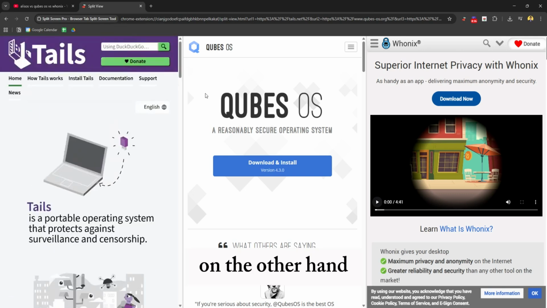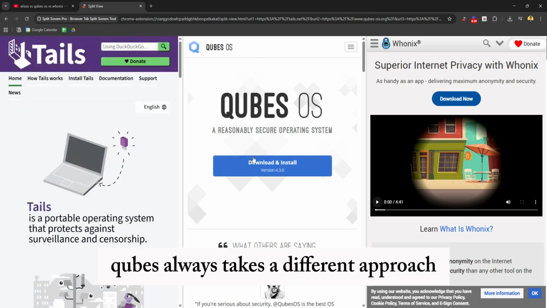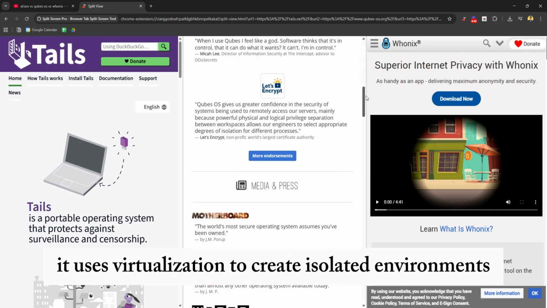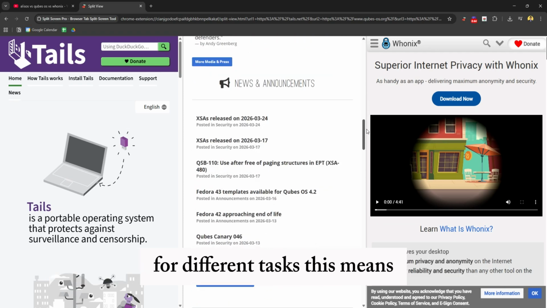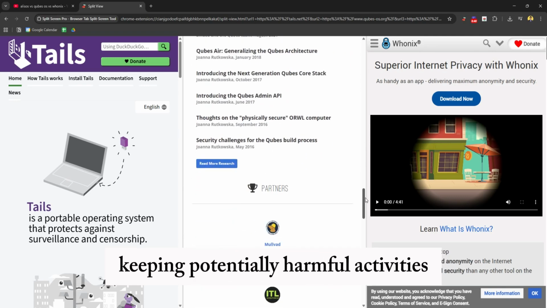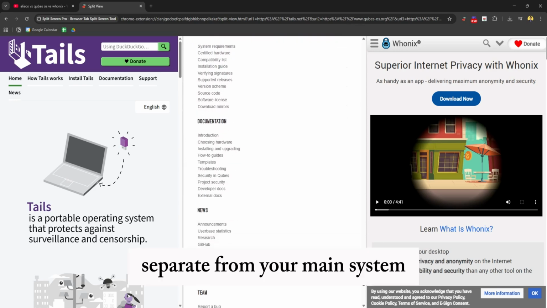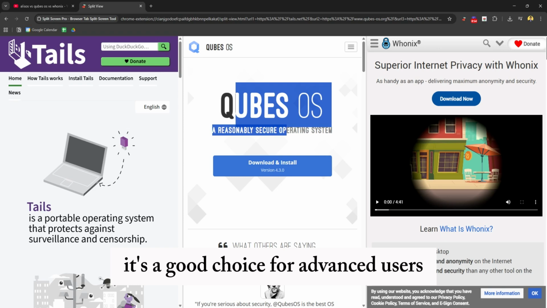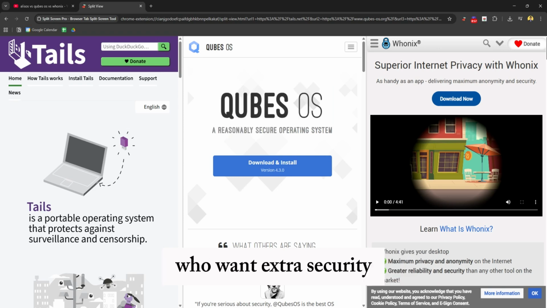On the other hand, Qubes OS takes a different approach. It uses virtualization to create isolated environments for different tasks. This means you can run multiple operating systems at once, keeping potentially harmful activities separate from your main system. It's a good choice for advanced users who want extra security.